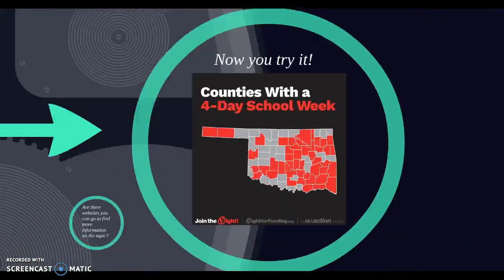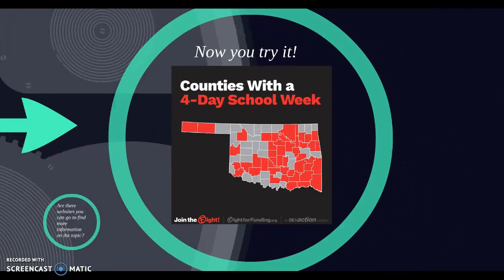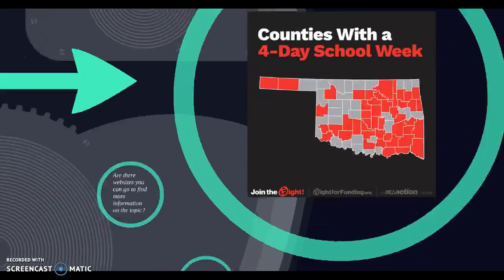So now you're going to try it. This is a meme that I found online. Counties with a 4-day school week in Oklahoma. I'm going to get you started, and then I want you to move forward applying the CRAP test to see if the information is worthy of being shared. So, your first tip.